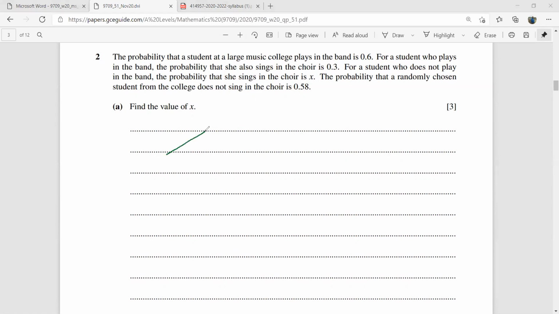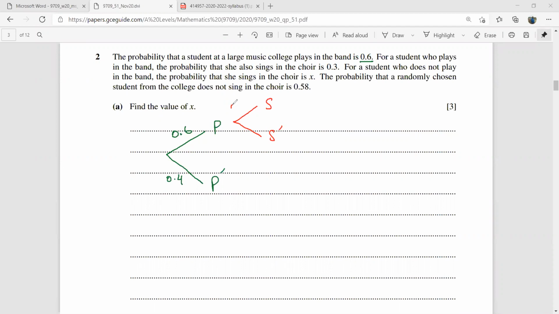First of all, it is going to be plays or does not play. So plays, there is probability 0.6. So this probability will be 0.4. And for a student who plays in the band, the probability that she also sings, so sings or does not sing.